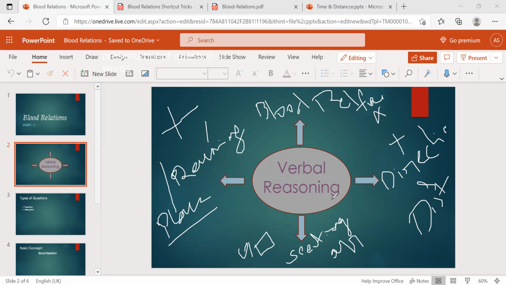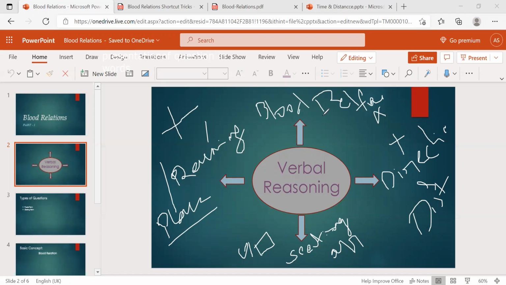Verbal reasoning is nothing but words. They will give the words, and we need to convert those words into a picture representation. Then you will solve easily. If you practice more and more, then you can solve these questions even without a diagram, and you become masters. But first of all, you have to learn how to draw the family diagram, the directions, the seating arrangements, the ranking and the placing. The more you practice, the more you will become masters in this concept.